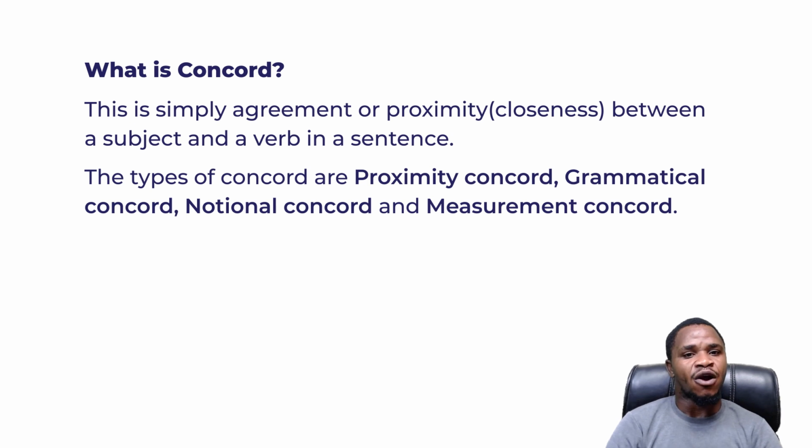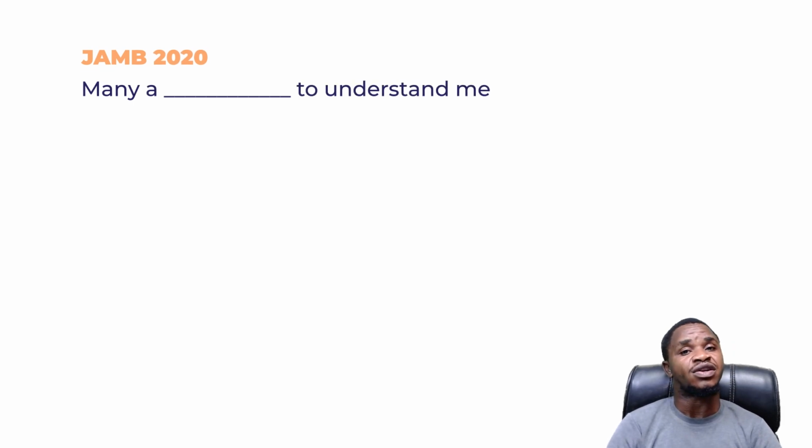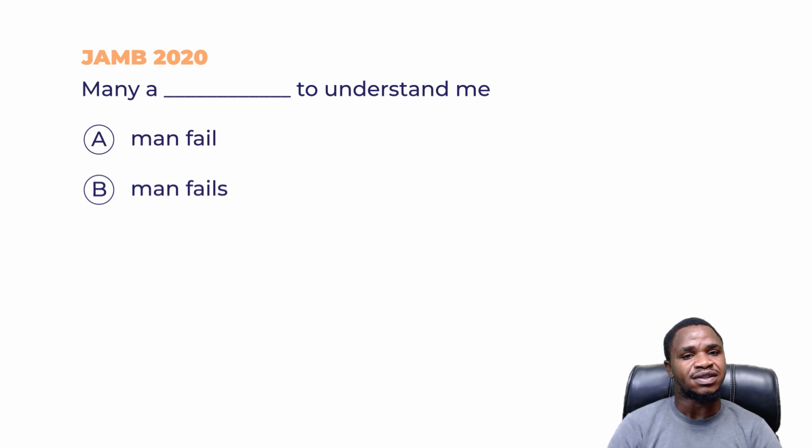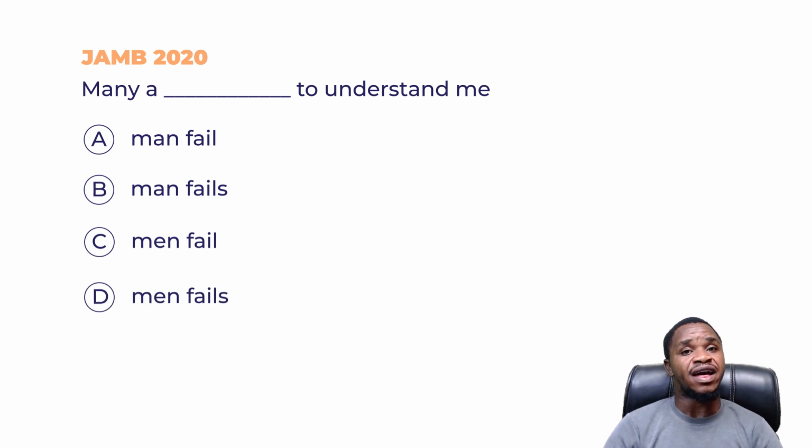Question one. Let me quickly read the directives and then move to the question. From the letter A to D, choose the word or group of words that best completes each of the following sentences. Question one. Many a dash to understand me. A. Many a man fail to understand me. B. Many a man fails to understand me. C. Many a man fails to understand me. And D. Many a man fails to understand me.